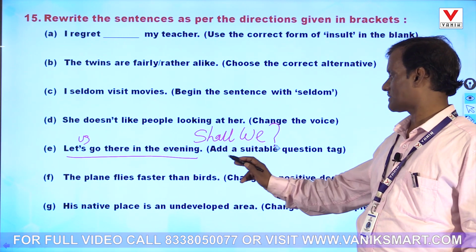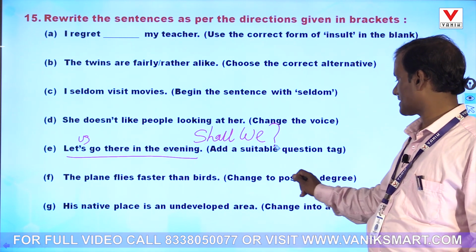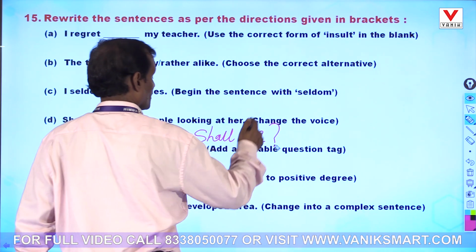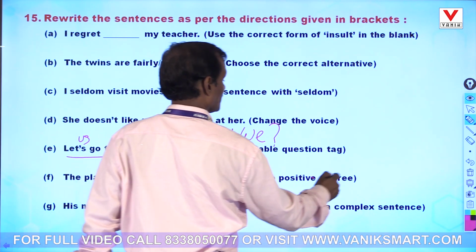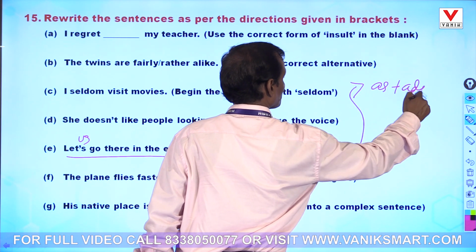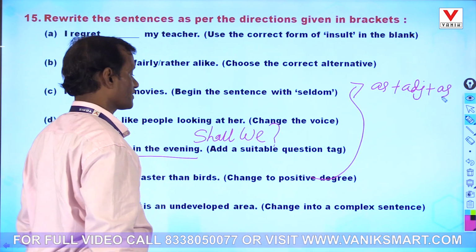The plane flies faster than the birds. Change to positive degree. It is very easy. When it is faster, what is the positive structure? The positive structure is as plus adjective plus as. That is the positive structure.